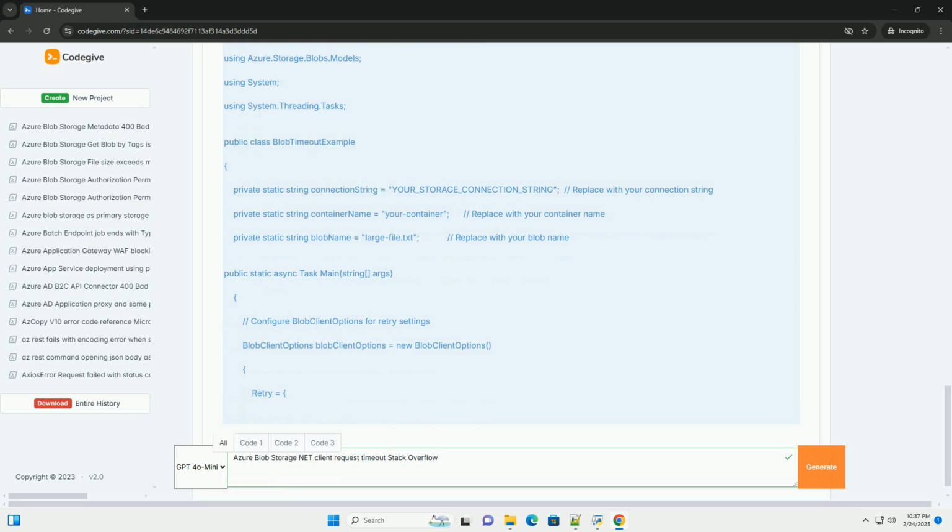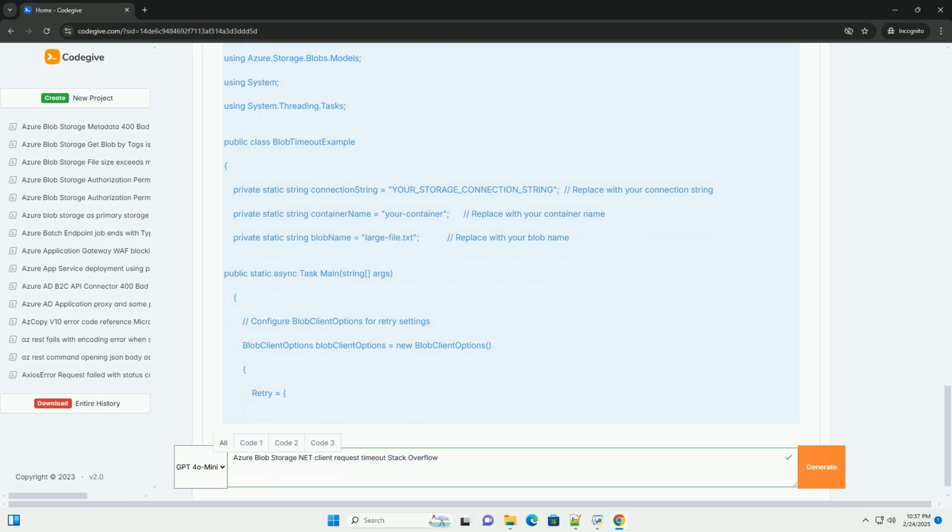Transfer options. This section deals with parameters related to multi-part uploads, which are used when files are larger than some threshold. MaximumConcurrency controls how many concurrent transfers can happen at the same time. InitialTransferSize and MaximumTransferSize control how large each block transfer can be. Choosing the right transfer size can significantly affect the upload speed.